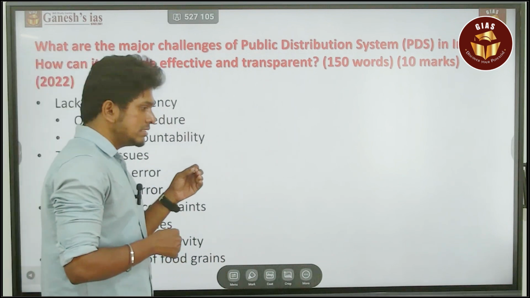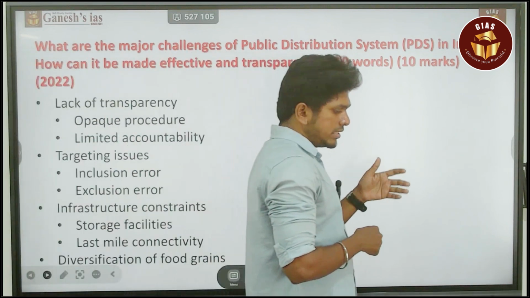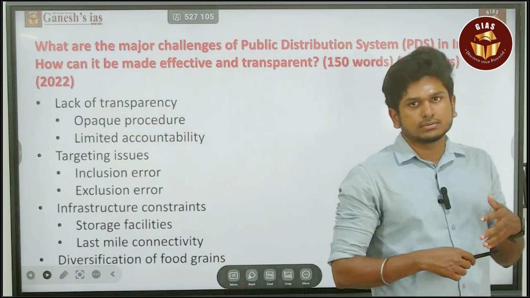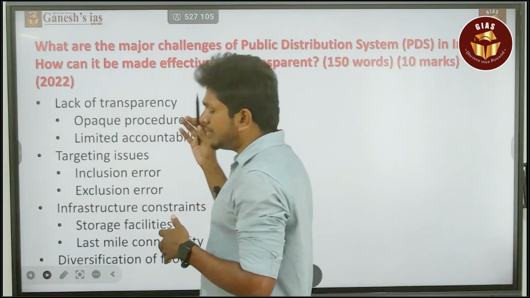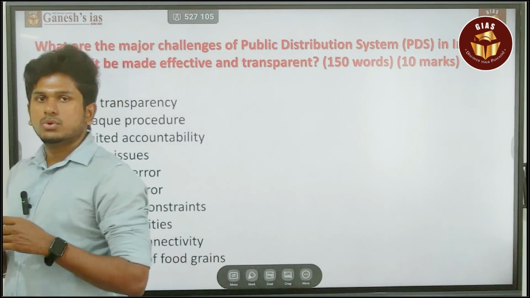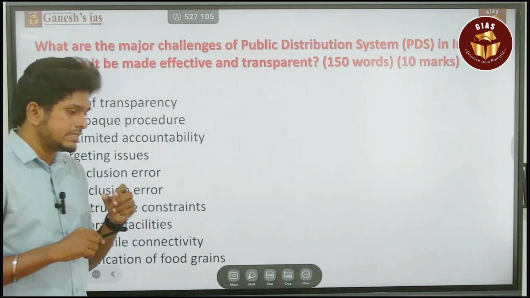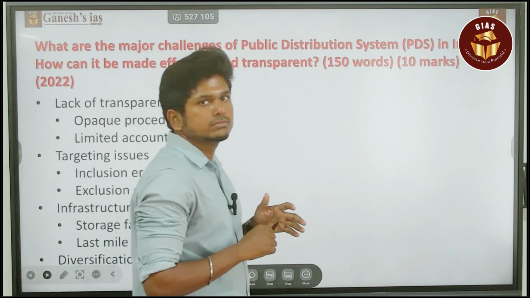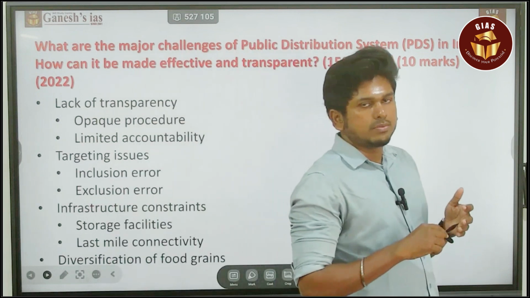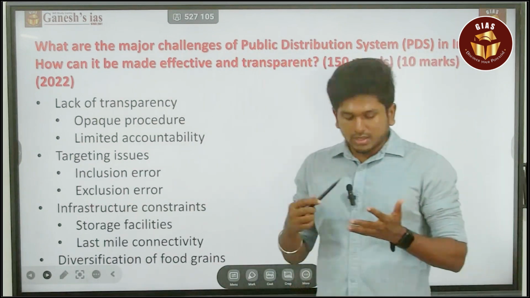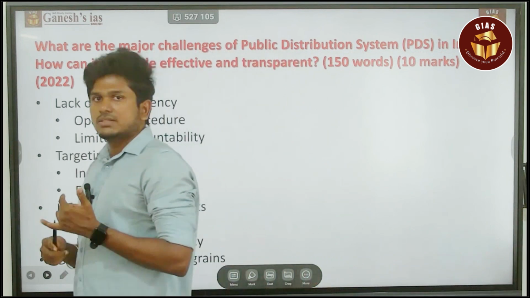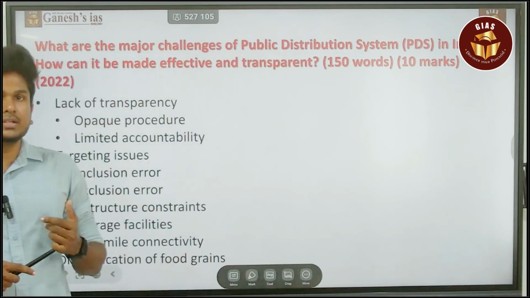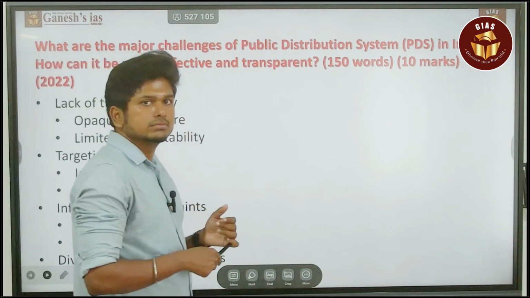So that is about the intro part. Next, the body of the answer. Here the point is the major challenges for the PDS system in India. You have to know what the challenges for this system are. For example, there is a leakage issue, which means loss of commodities in transportation.